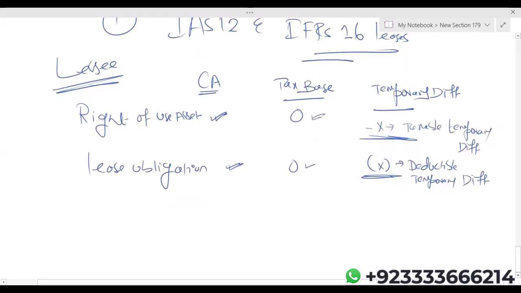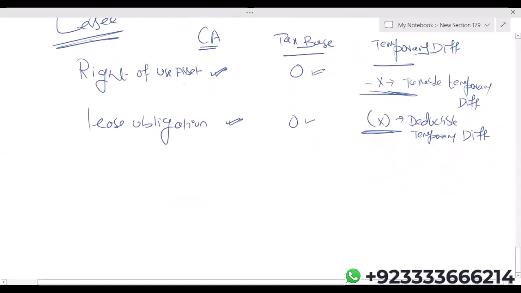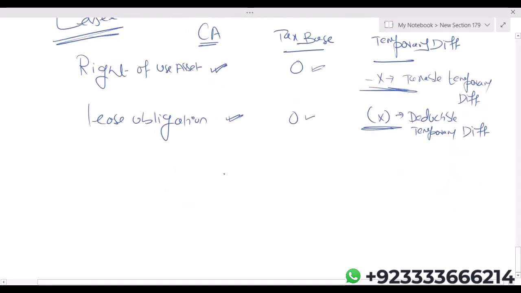Now, if I just give you one more idea relating to this, statement of comprehensive income. We know that, let's say, lessee has charged depreciation expense on right of use asset.